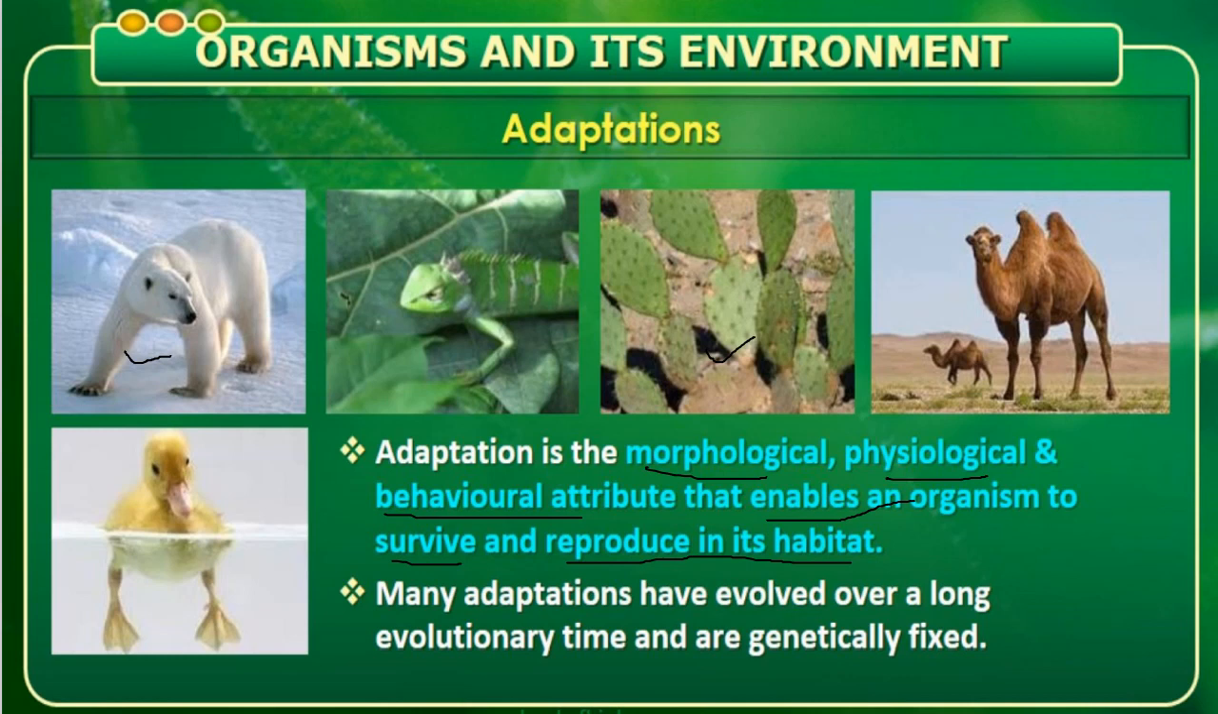Many adaptations evolved over a long evolutionary time and are genetically fixed. They cannot be changed. So suddenly you cannot bring the camel to the Antarctica region and make it stay, because it drinks very little water, but it cannot bear that temperature. In the same way, the polar bear cannot be brought to the desert because the desert is very hot. It cannot survive. It needs a very cold climate.